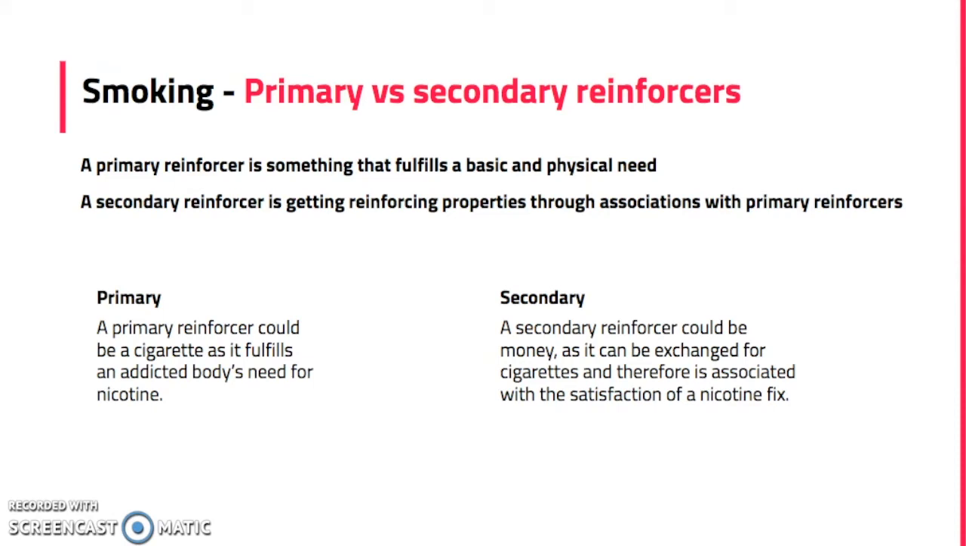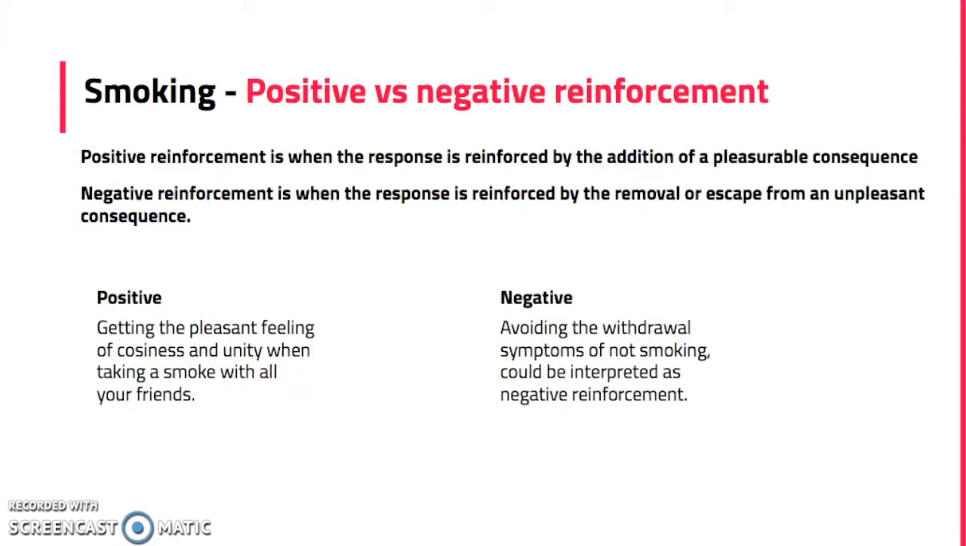With smoking, a primary reinforcer could be a cigarette, as it fulfills an addicted body's need for nicotine, whereas a secondary reinforcer could be money, as it can be exchanged for cigarettes and therefore is associated with the satisfaction of a nicotine fix. When coming to the reinforcement itself, we also distinguish between two types.